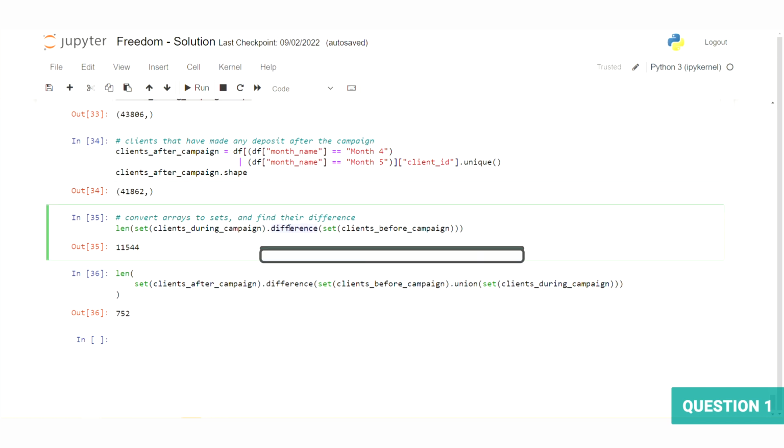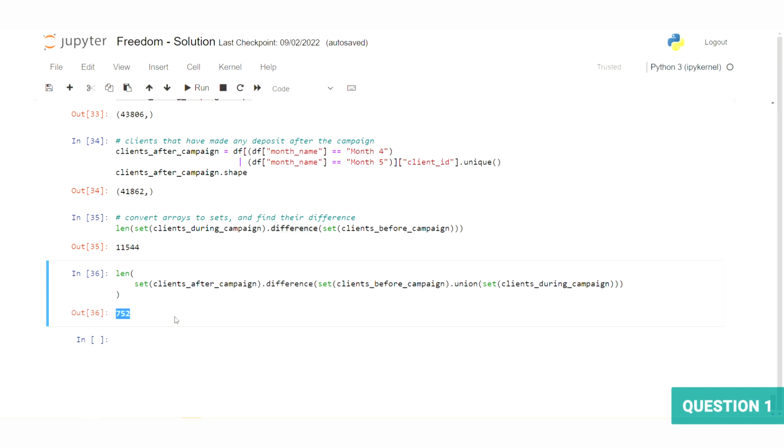By using the difference method, we can find how many new clients were acquired during the campaign. It looks like about 11.5 thousand new clients joined during the campaign and a further 750 joined afterwards. It's important to note that these numbers are not reliable. It's possible some of these clients made deposits prior to month 1 of our data, meaning they are not actually new clients. Nonetheless, this can still be an interesting metric within the limited scope of this assignment.